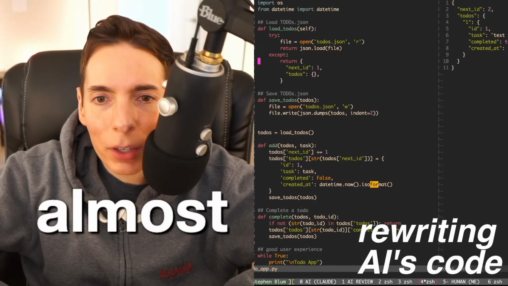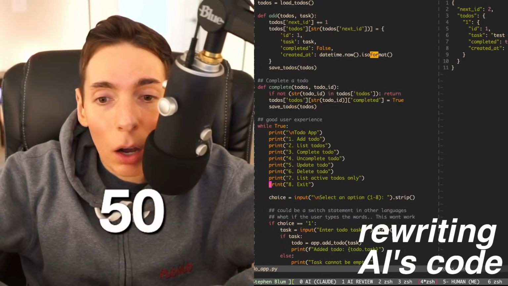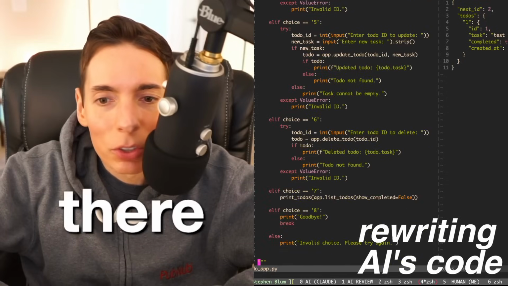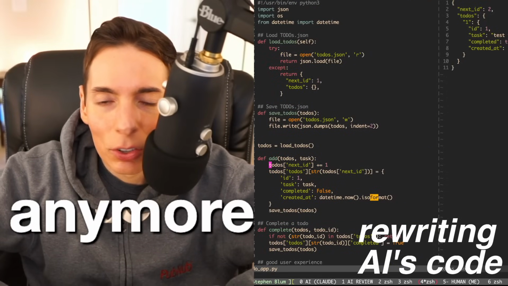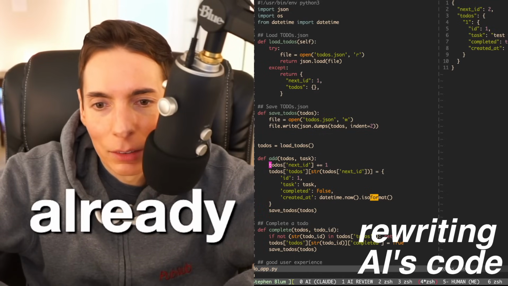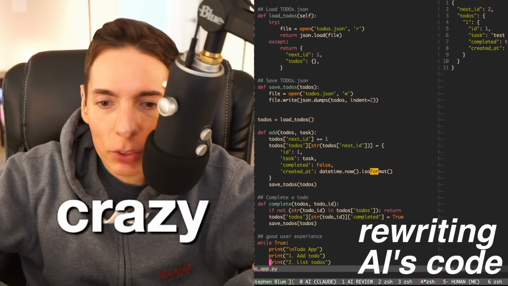We're almost there. We've reduced it by like 50. We deleted the entire class structure. Look at all this code we're not using anymore. We're just not using any of that code anymore. It's a ton. We've reduced the code size by more than 50% already. Isn't that crazy? All right, save to-dos.